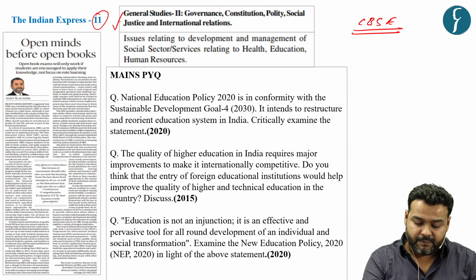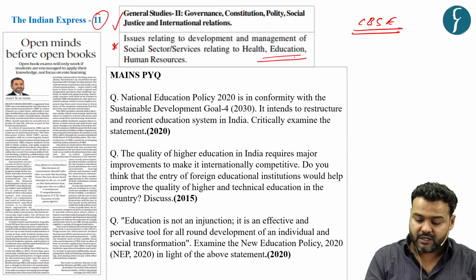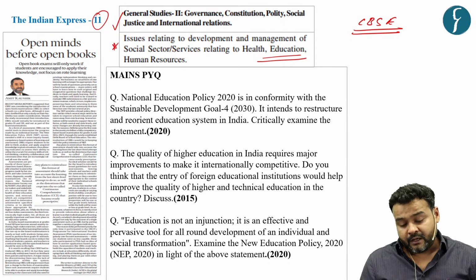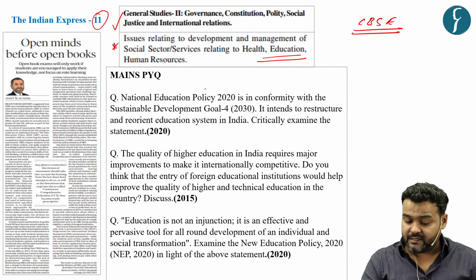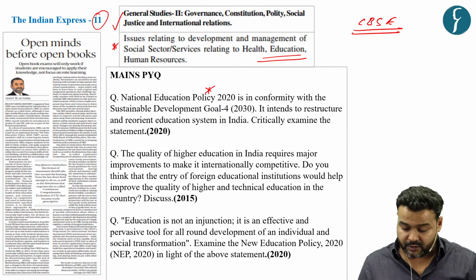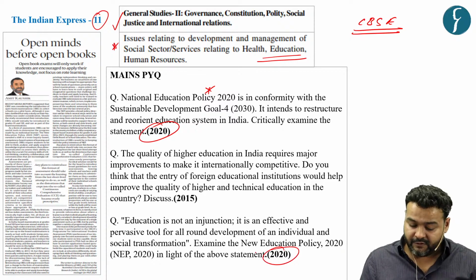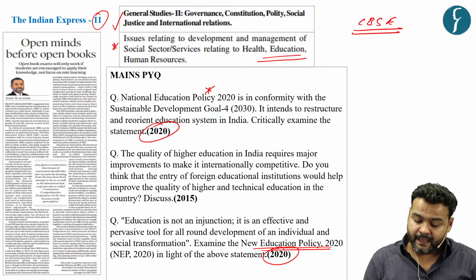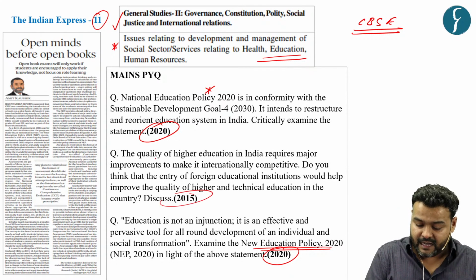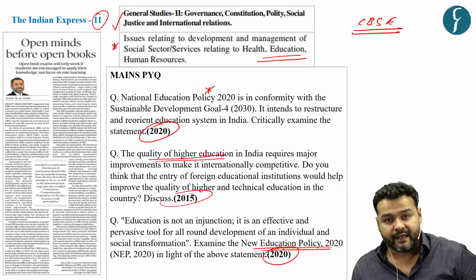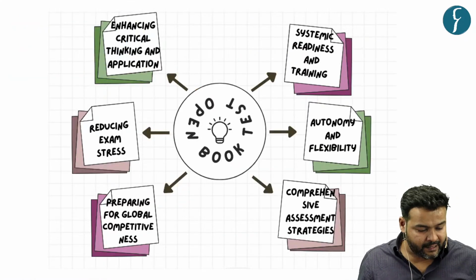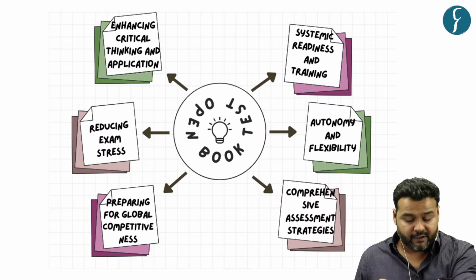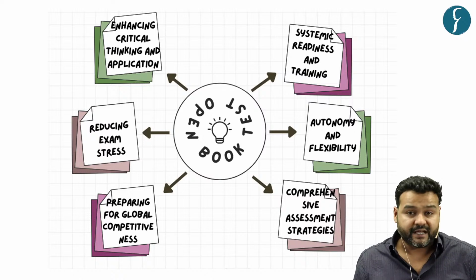In your GS paper 2, social justice part, the topic of education has been mentioned, and here you can see how repeatedly UPSC has been asking questions in mains based on National Education Policy 2020. In fact, they have asked two questions based on the New Education Policy of 2020, and in 2015 itself they asked a question based on the quality of higher education. So let us discuss the pros and cons, that is, arguments in favor and against the open book test.